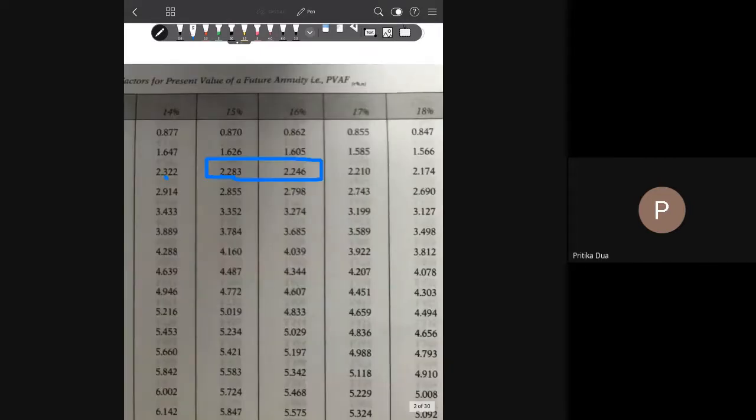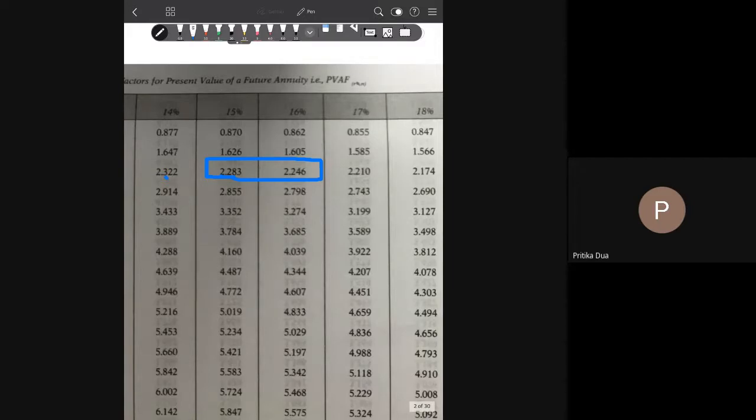Okay, so then 2.2799 will be between 15% and 16%, because 2.283 what I can see in my table is at 15%, and if we have to move to 2.279, then it will be at 16%.